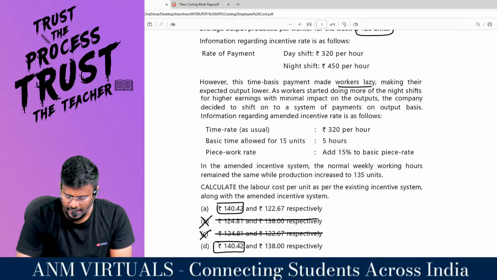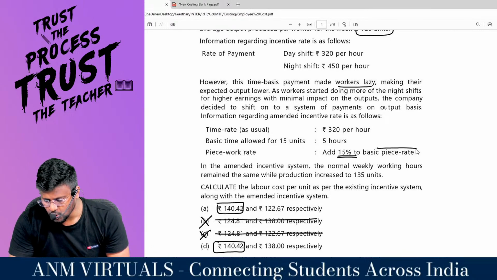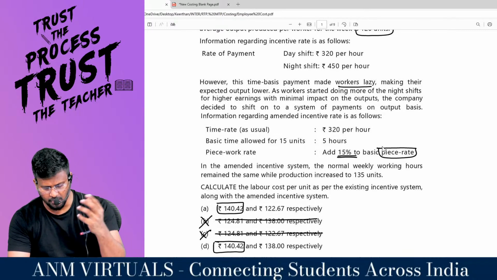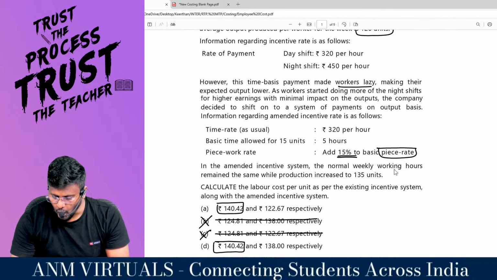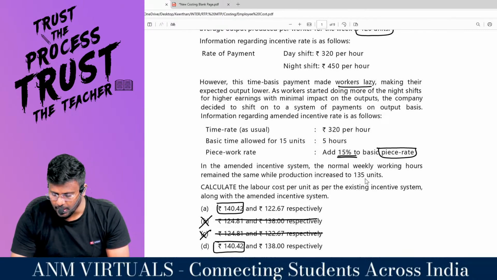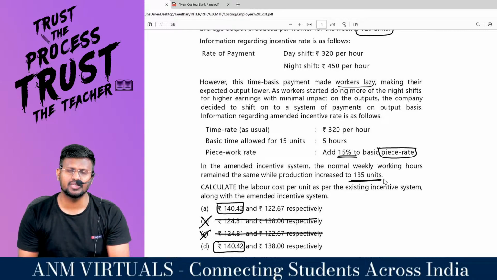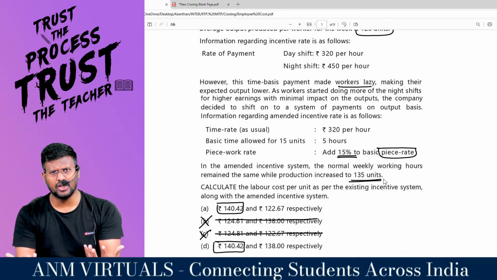Piece work rate: add 15% to the basic piece rate. So on the basic piece rate, 15% will be the bonus. In the amended incentive scheme, normal weekly working hours remain the same, while the production increased to 135 units. Wow. That means the employees started working very efficiently.